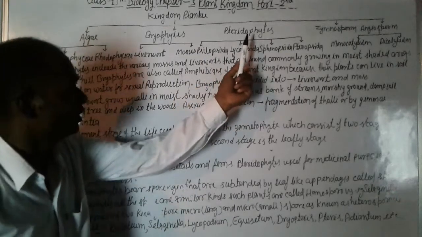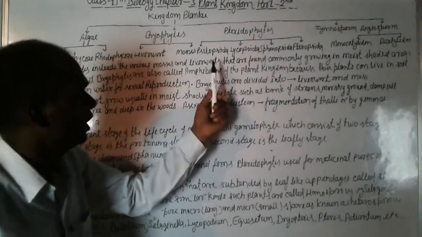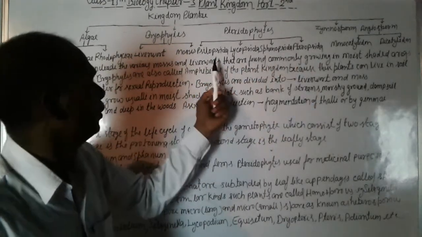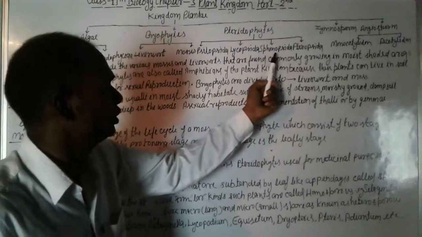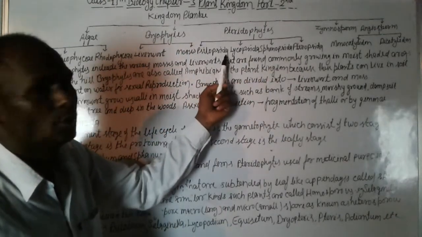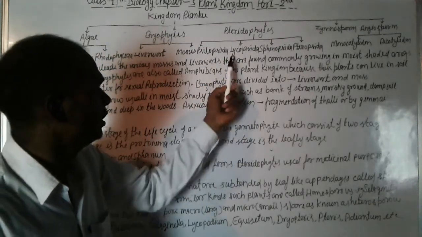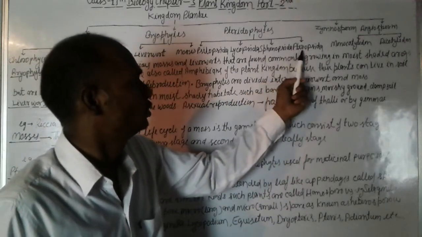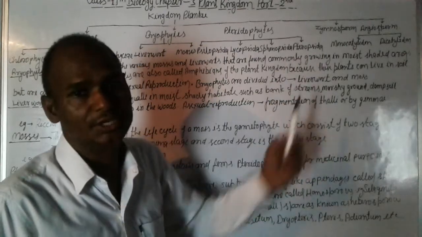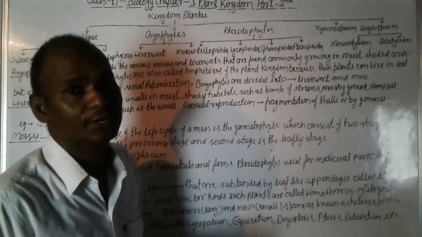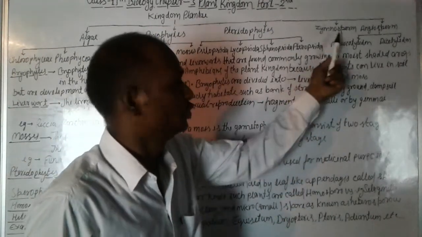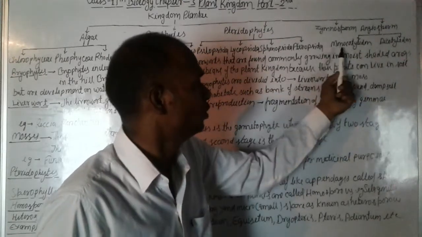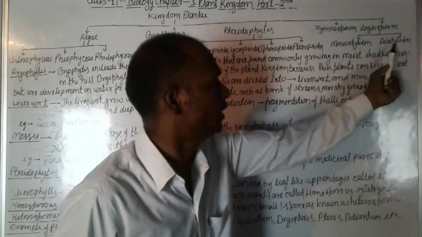Pteridophytes are also classified into 4 classes: first is Psilopsida, second is Lycopsida, third is Sphenopsida, and fourth is Pteridopsida. Then come gymnosperms and angiosperms. Angiosperms are also classified into 2 main parts, monocotyledon and dicotyledon.